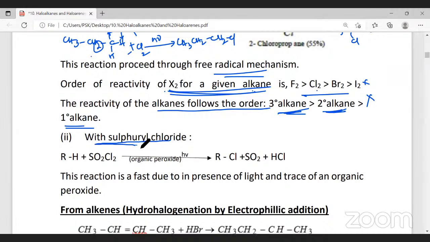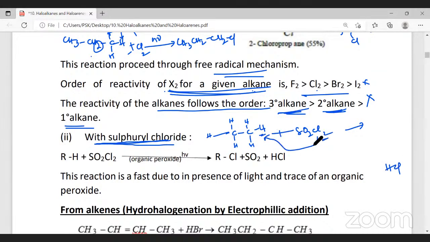The reaction of an alkane with sulfuryl chloride. Now, alkane, I will write CH3, CH3. This, when allowed to react with sulfuryl chloride, SO2Cl2, what happens is, one of the chlorines will react with H to form HCl. In this place of H, the second chlorine goes. So what will I have now? CH3, I have CH2 and Cl. And what else is getting liberated? Sulfur dioxide gas gets liberated.